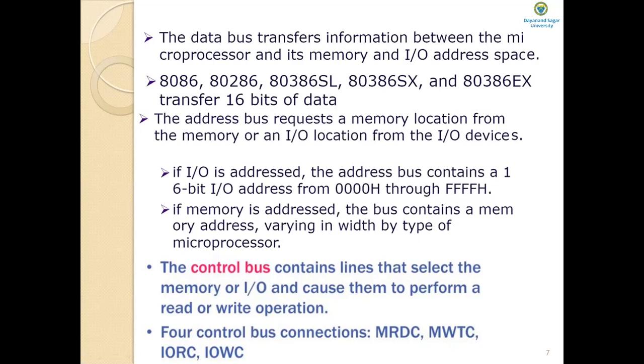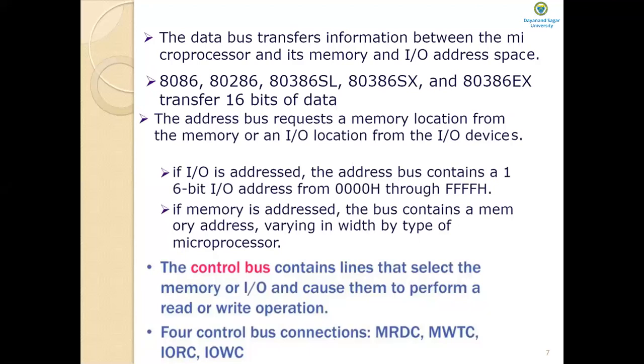These microprocessors have 16-bit data buses. Currently available microprocessors are 64-bit microprocessors, that means the width of the data bus is 64 bits.